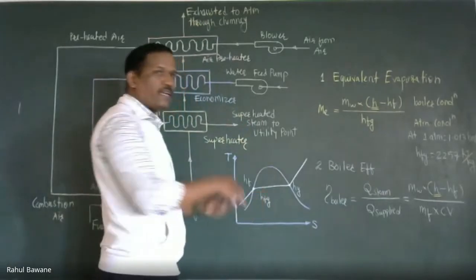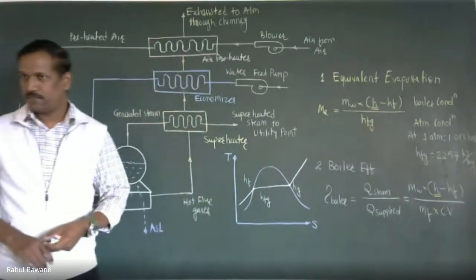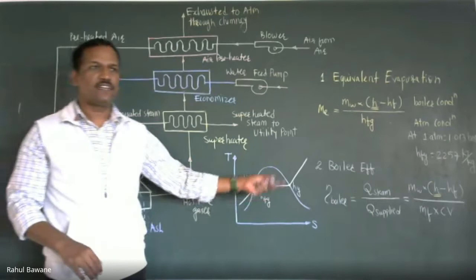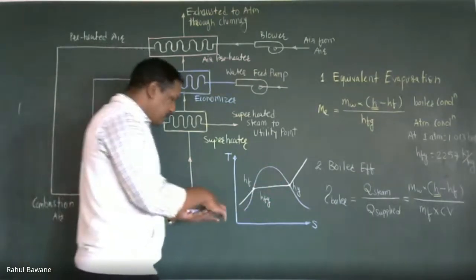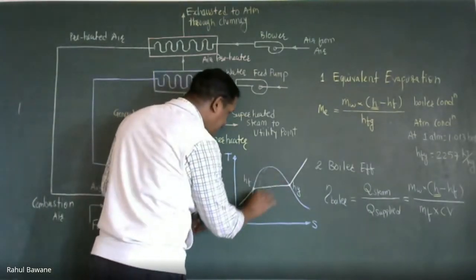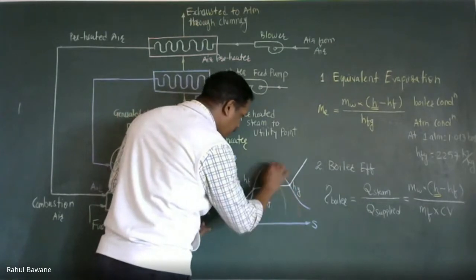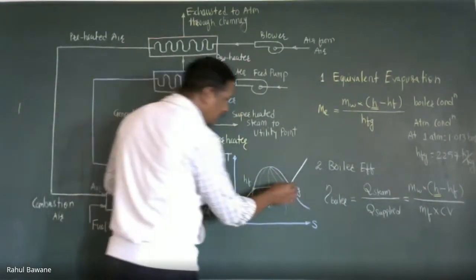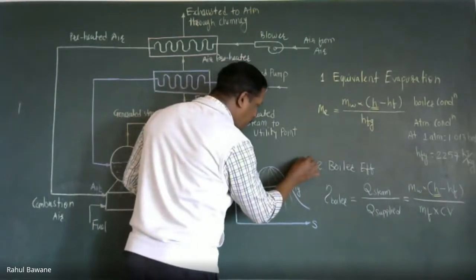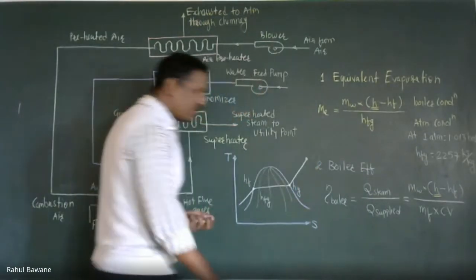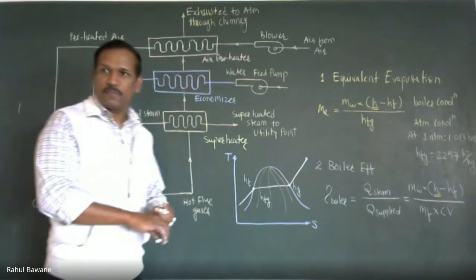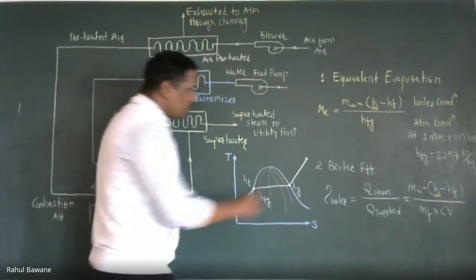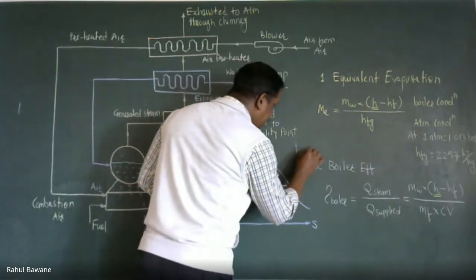Now wet steam may have different dryness fractions, 10% dry, 20% dry, anything. So on wet steam, we may observe any particular dryness fraction, so an X value will be there. Now imagine your steam reaches this point. At this point, what is the condition of your steam? It is superheated.